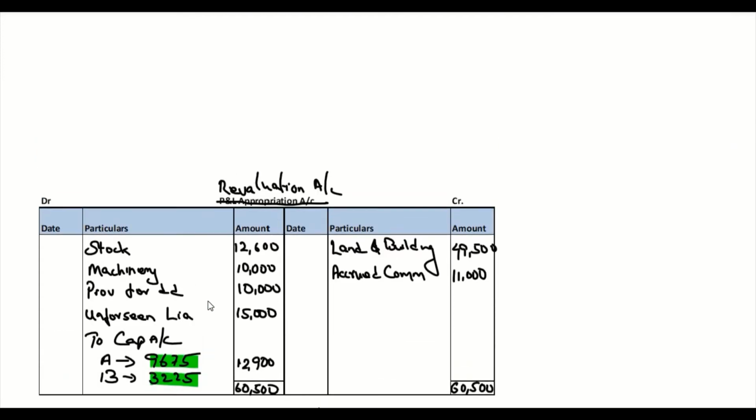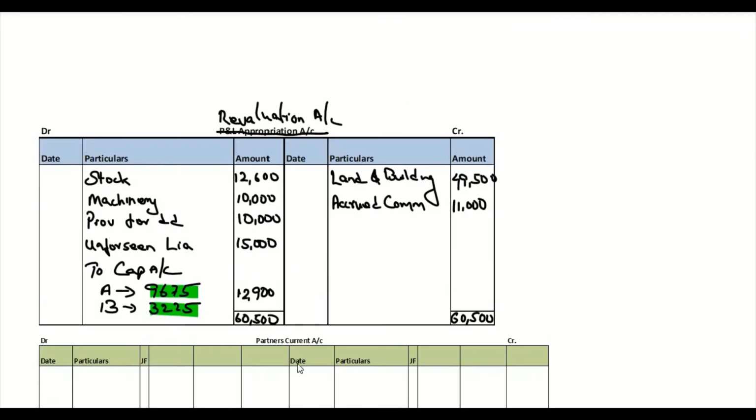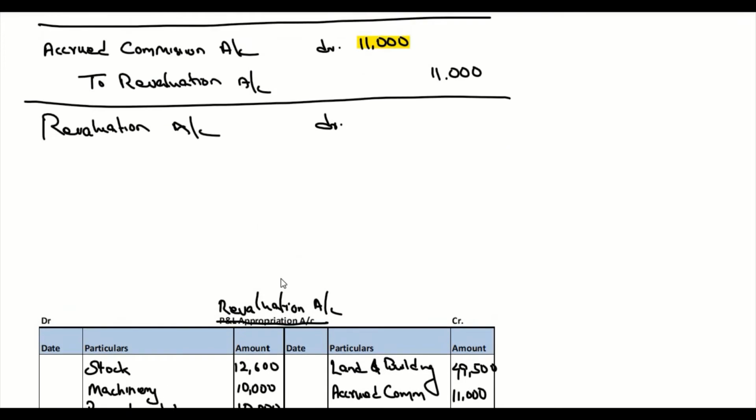So we have left one journal entry. We will finish that journal entry as we got the balance for revaluation account. The journal entry is revaluation account, debit. The amount is 12,900, to A's capital, to B's capital.